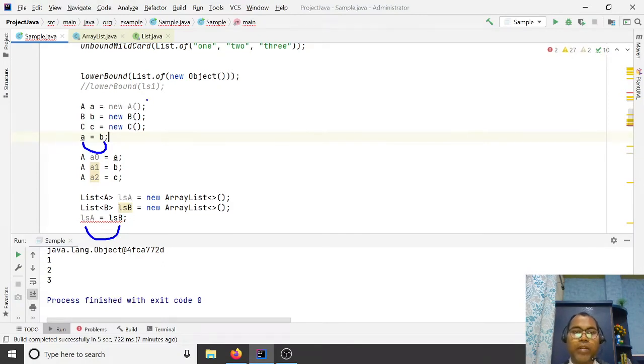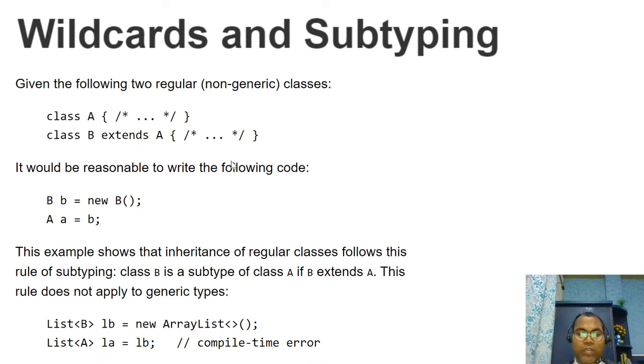So in the inheritance rule, it works: a superclass reference variable can be assigned a subclass. But here the list of superclass cannot be assigned the list of B, not allowed. Here it is allowed. This is the problem with generics. The same inheritance is not applied in the case of generic data. So this is the rule.